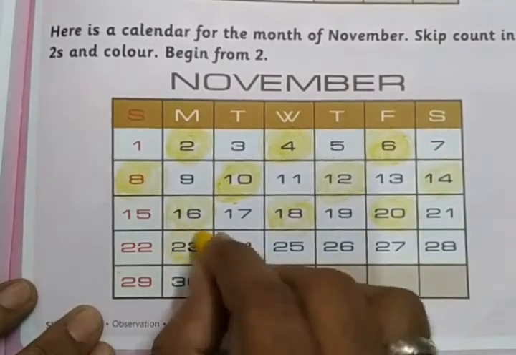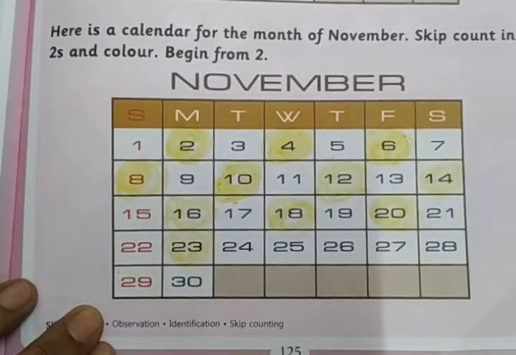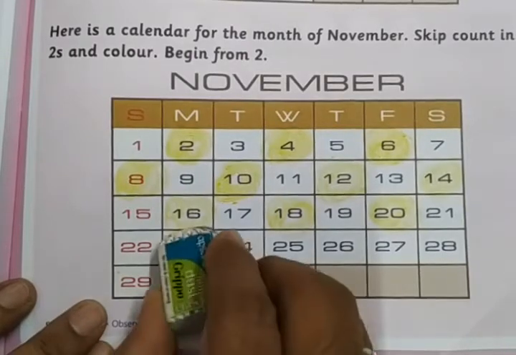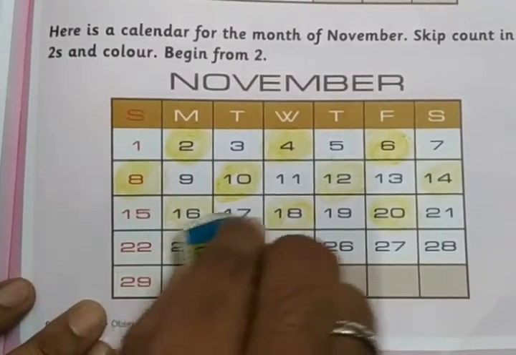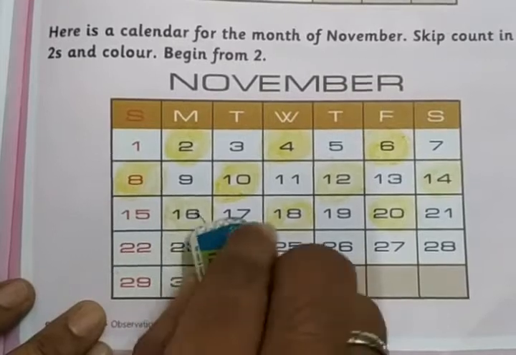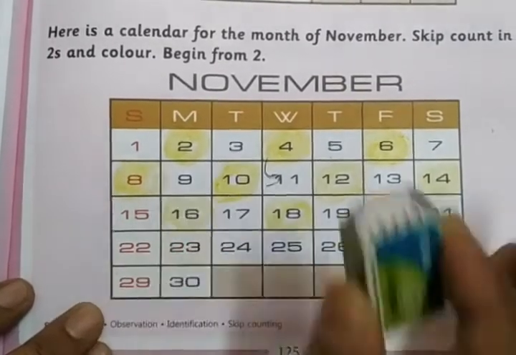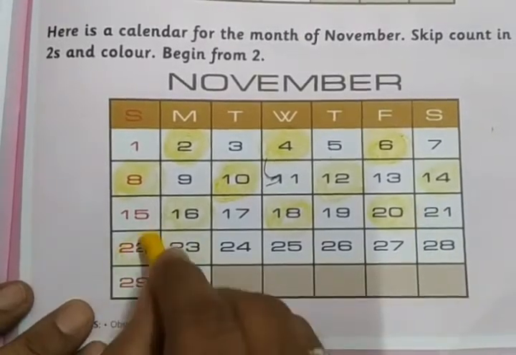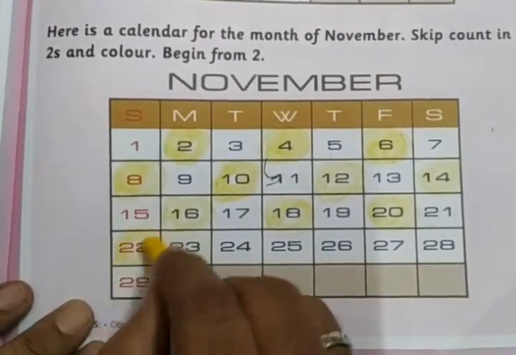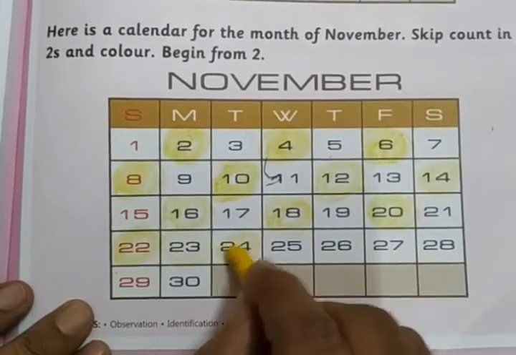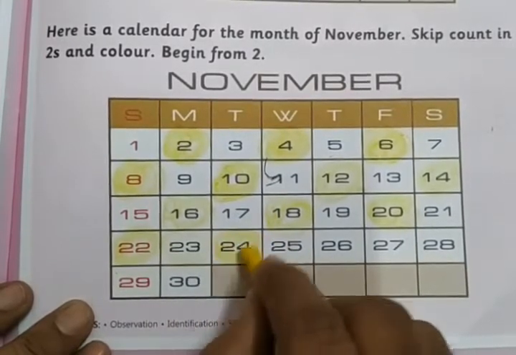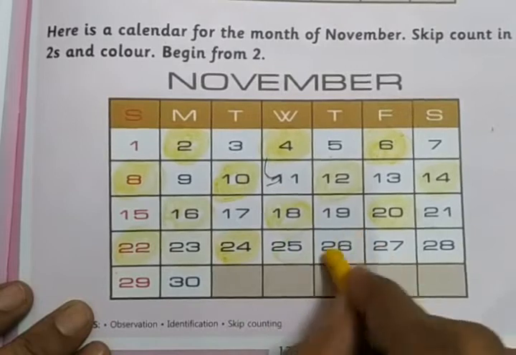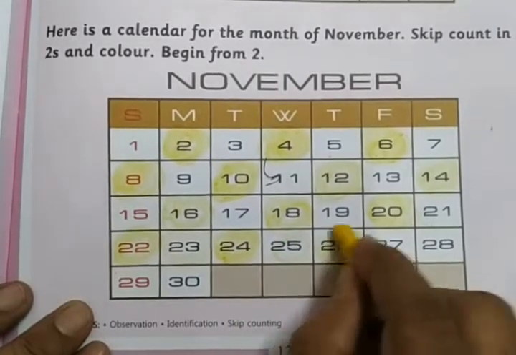This number. Sorry, I have to color this. Instead, I have colored on 23. From 1 to 22 I have to color. Then up to 24 I have to color. Right? Skip count by 2, begin from 2.